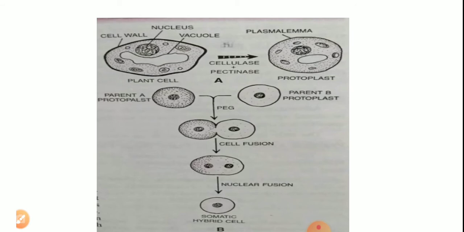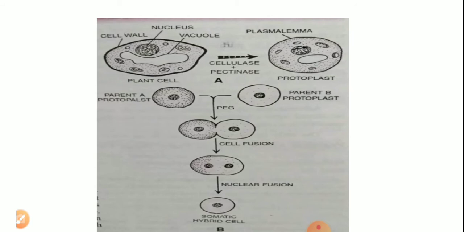Sometimes we use an electric current, a high voltage pulse, to fuse the protoplasts. This process is called electrofusion. So the development of somatic hybrids comes under protoplast fusion, and I told you why it is called parasexual hybridization.